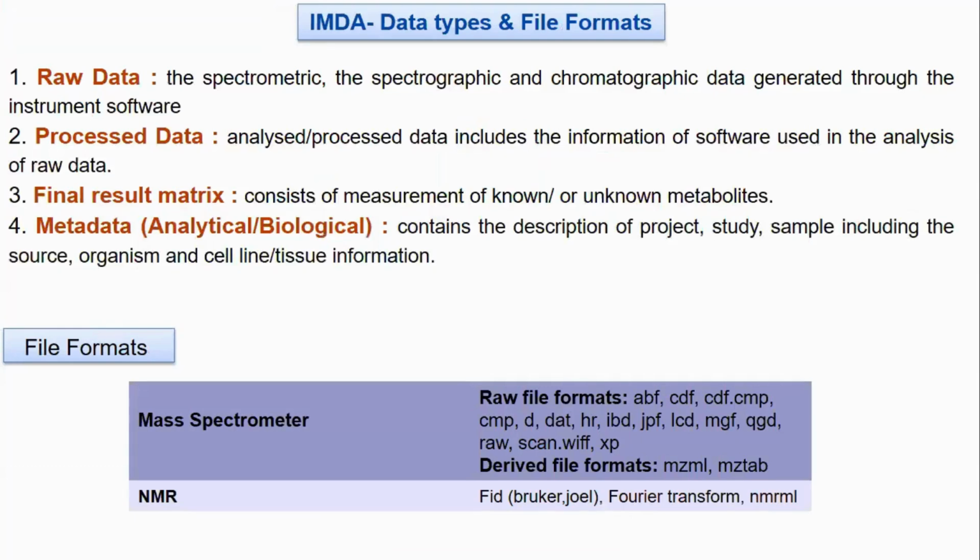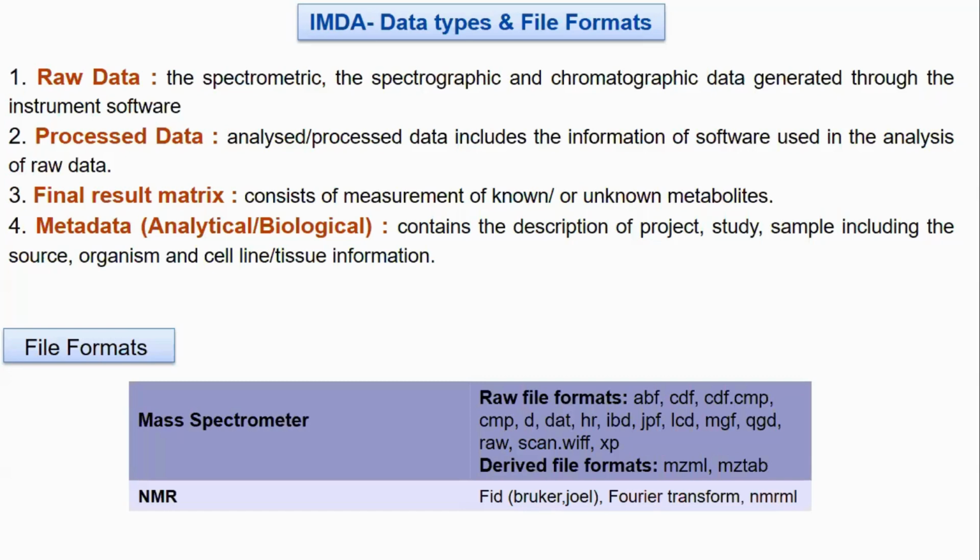IMDA data types and file formats. Right now, the IMDA will accept raw data, processed data, final result matrix, and metadata. Raw data is basically the spectrometric, spectrographic, and chromatographic data generated through the analytical instrument software. Processed data, analyzed or processed data, includes the information of software used in the analysis of raw data. The result matrix consists of measurements of known and unknown metabolites. Metadata contains the description of the project, study, and sample, including the biological source, organism, cell line, and tissue information they have used in their experiments.